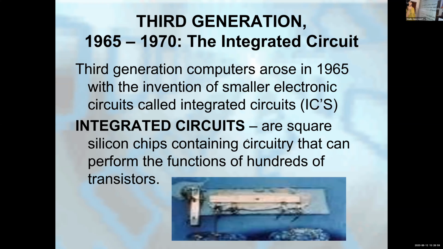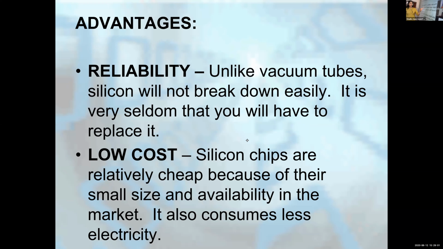Okay. Advantage, reliability. When you write reliability as an advantage, it is comparing with all generations. Unlike vacuum tubes, it is not generating heat, unlike transistors, and the cost is less. When the generation increases, the cost becomes less and there are more advantages. That is why the next generation is created. First generation had lots of disadvantages, so they created second generation, then third, fourth.